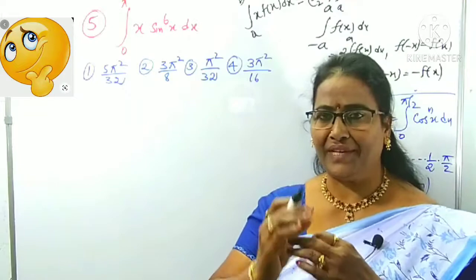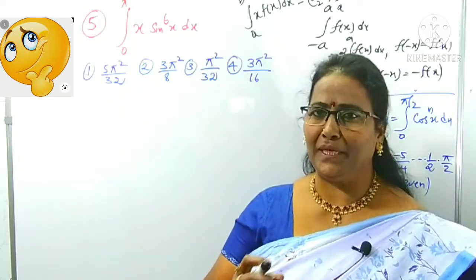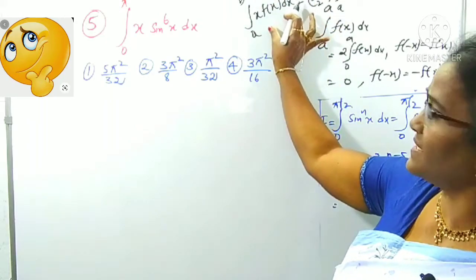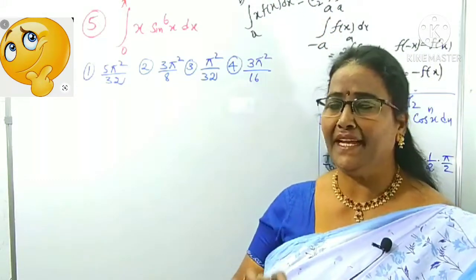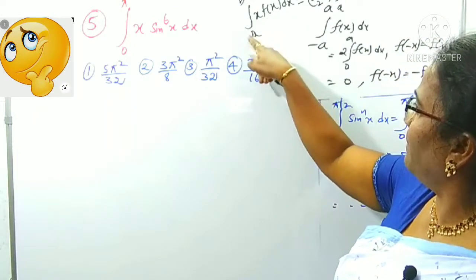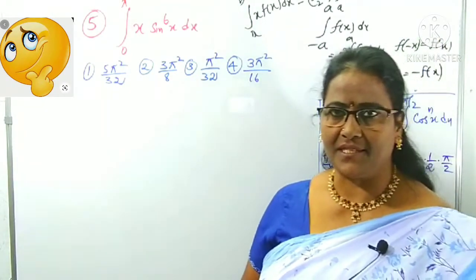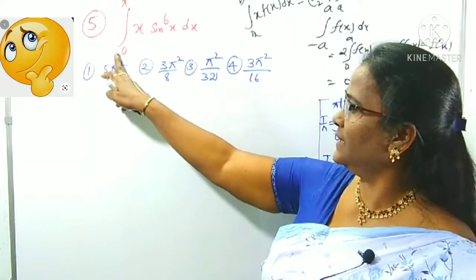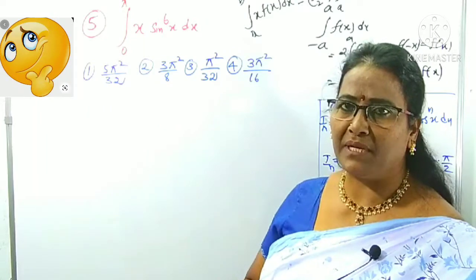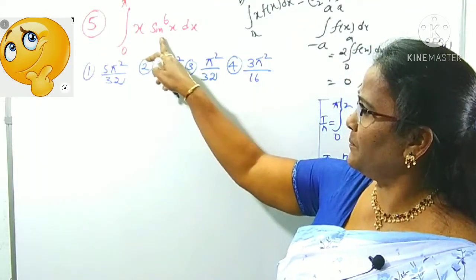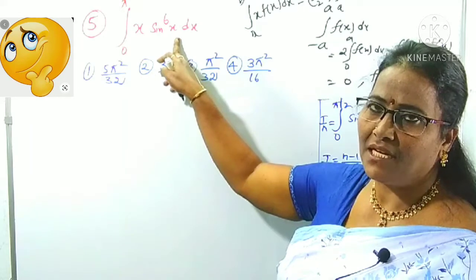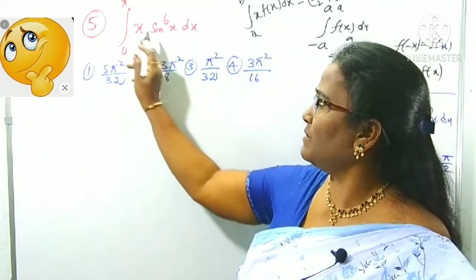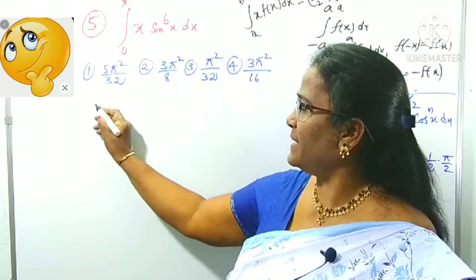When the function is in the form of x f(x) between the limits a to b, in place of x we can take (a plus b) by 2 and the function of x is as it is. We can take this when f of (a plus b minus x) is f(x). That property I am using first. You know a plus b here is 0 plus pi, which is pi. Sin(pi minus x) is sin x. Therefore, f of (a plus b minus x) is f(x). That's why we can immediately use in place of x, (a plus b) by 2.